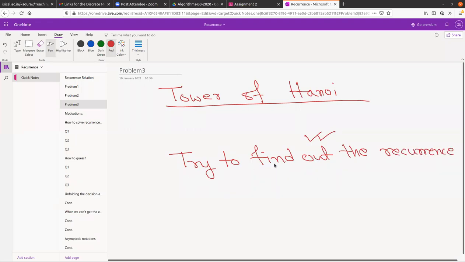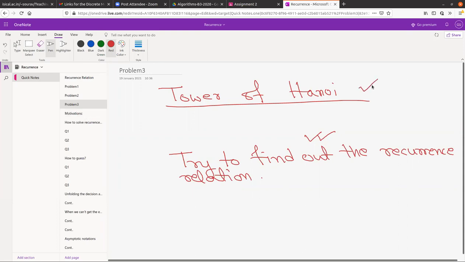Try to find the recurrence relation of that Tower of Hanoi problem. If you just Google search, you will get this. Recurrence meaning the relationship between steps. That recurrence relation. Sorry, I should have written here precisely. Okay, so this is fine.